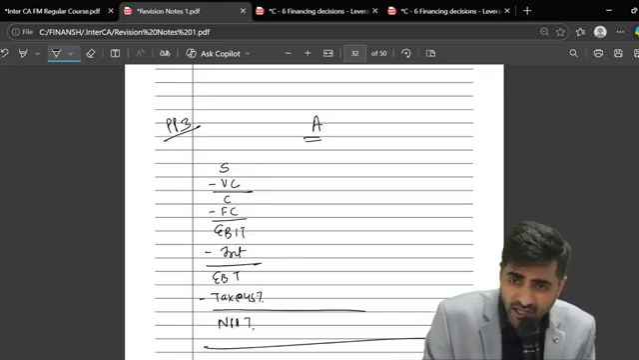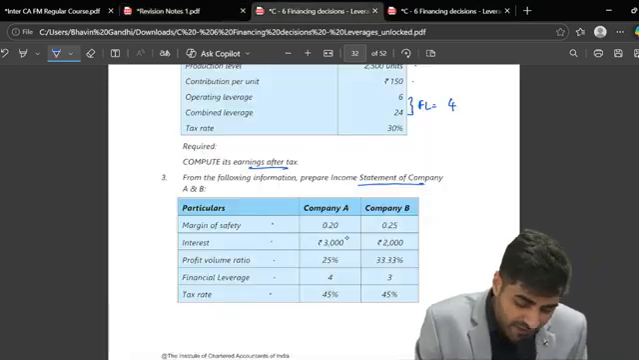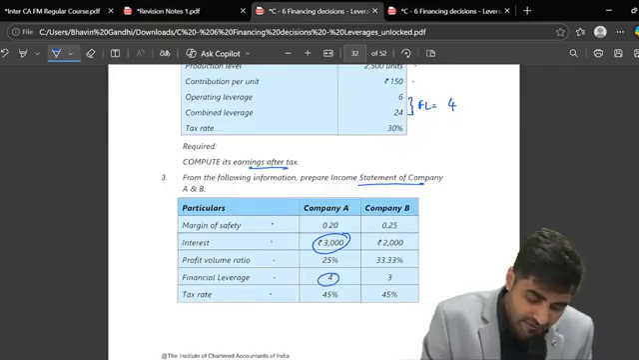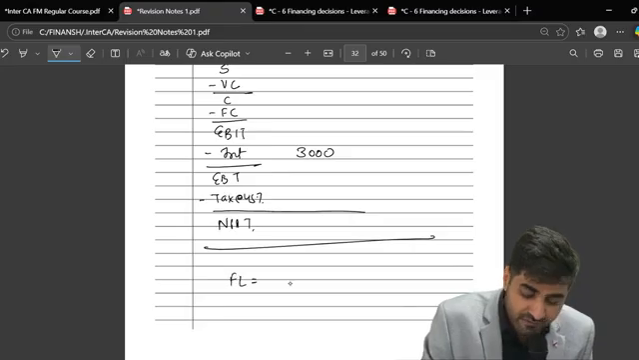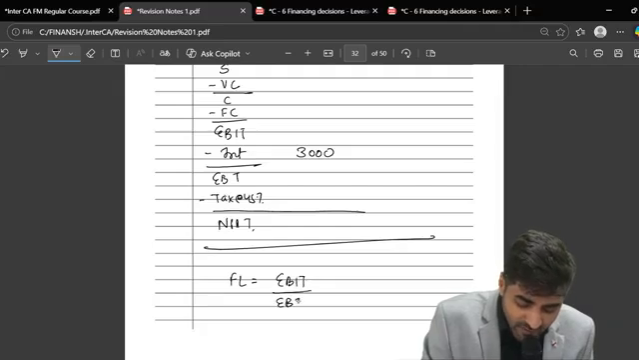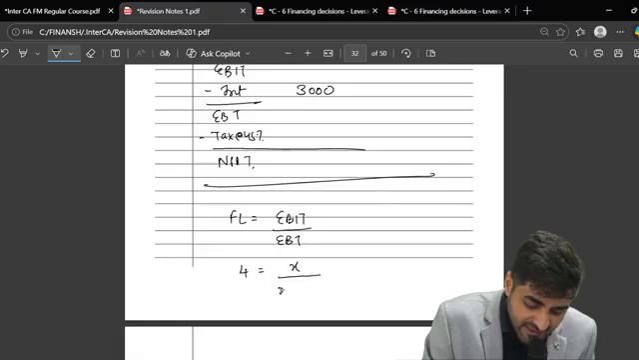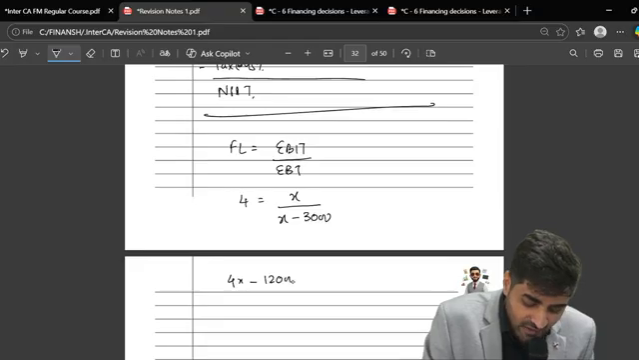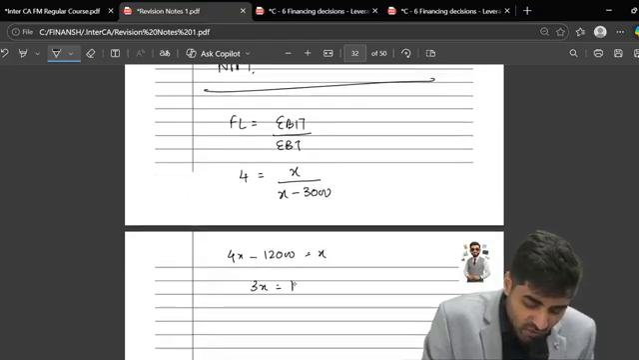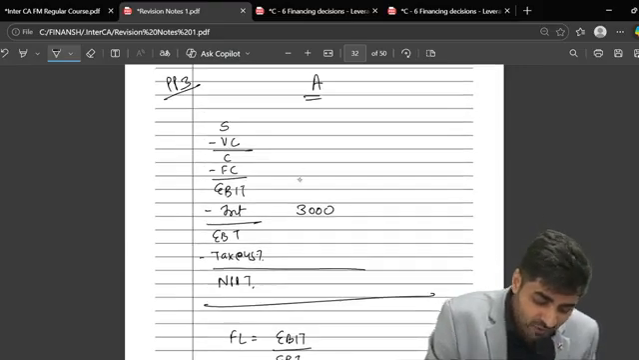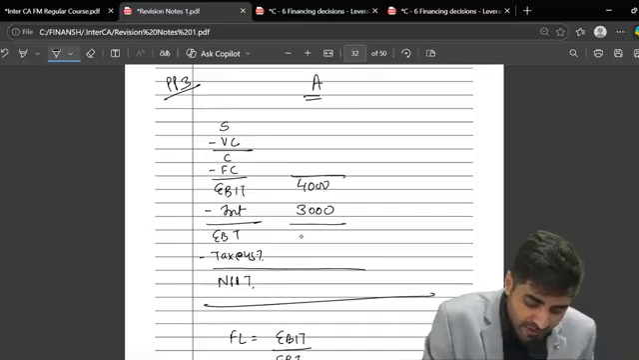NPAT. Please tell me, do you have interest in the question? How much is that? 3,000. Do you have FL in the question? So what is FL? What is the formula? EBIT upon EBT. So FL is 4. This is X. X upon X minus 3,000. Can we find out this? 4X minus 12,000 is equal to X. So 3X is equal to 12,000. So what's your X? 4,000. So X is 4,000. So EBIT is 4,000. So what is your EBT? 1,000. Tax is 450. NPAT is 550.